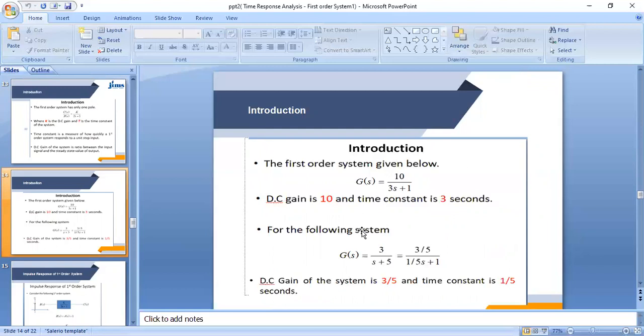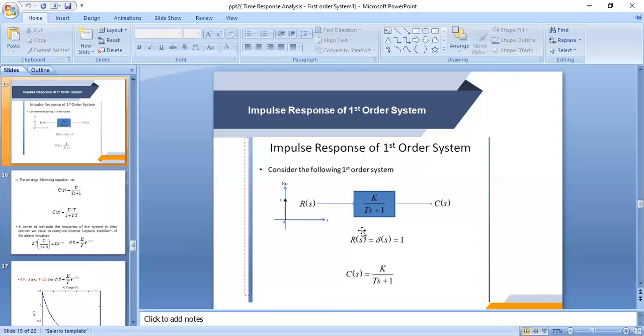For the following system, G(s) is equal to 3 by 5s plus 1. In the s plus a form in the denominator, to find the pole, it becomes 3 by 5 over s plus 1 by 5. So the DC gain of the system is 3 by 5 and the time constant is 1 by 5.